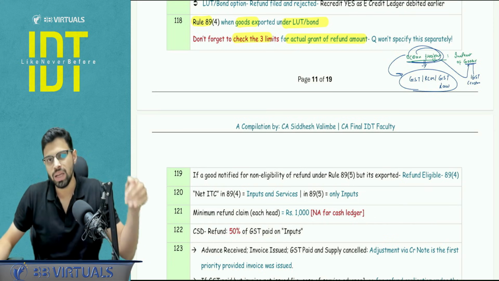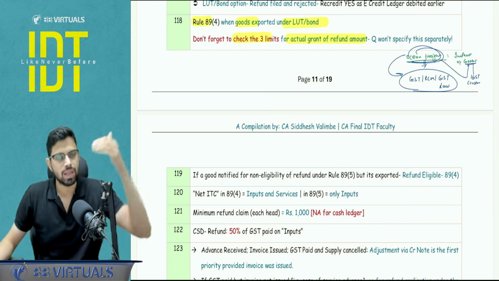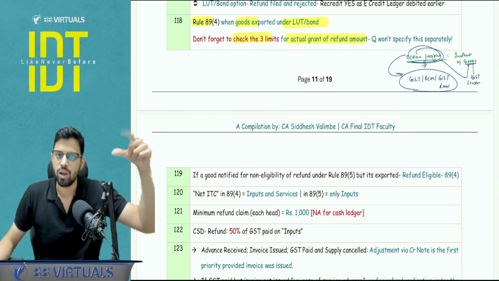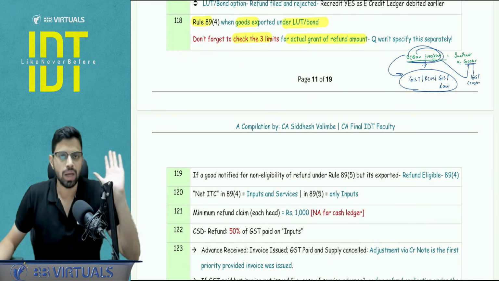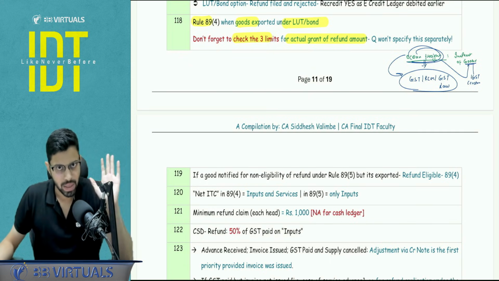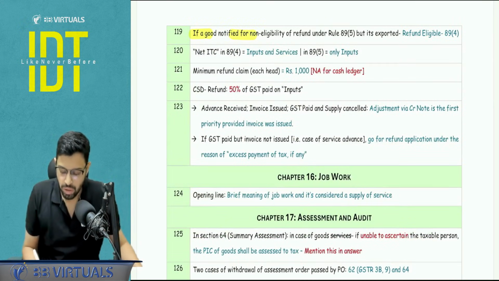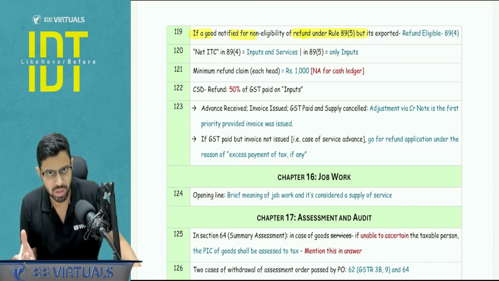So lowest of the three is the actual amount of refund that you will be getting, and this you have to debit from the e-credit ledger in the priority of first IGST and next CGST, SGST equally. If one of them is not sufficient, then whatever the balance is, that shortfall will be debited from the other head of the account, e-credit ledger. Okay. Next, there are certain goods which are notified for the purpose of non-eligibility of refund under rule 89.5, that is the inverted duty structure.